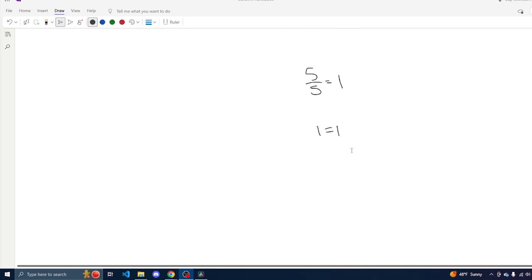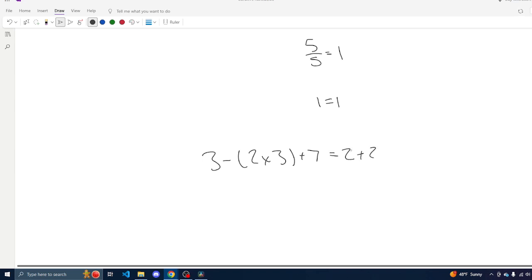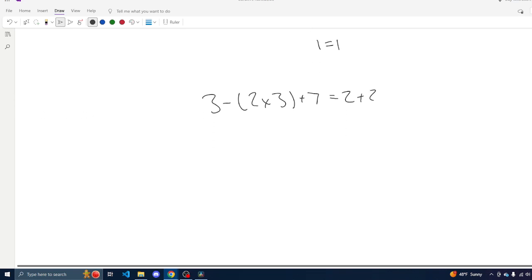And we're going to examine the second example that we gave, this being 3 minus 2 times 3 plus 7 equals 2 plus 2. Here I want to show that the above equation can be transformed into 2 equals 2. However, there's a caveat. I'm not going to allow myself to use any normal arithmetic unless it's done after the manipulations, meaning I can't simplify these sides until after I move something over.